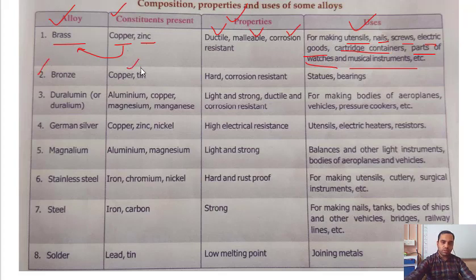Bronze, copper and tin mix to form bronze. Bronze is hard and corrosion resistant. It is used for making statues. In your history also you might have read about bronze statues like Indus Valley civilization and all that. It is used for bearings. So these are some of the list. If you want, you can go through it.